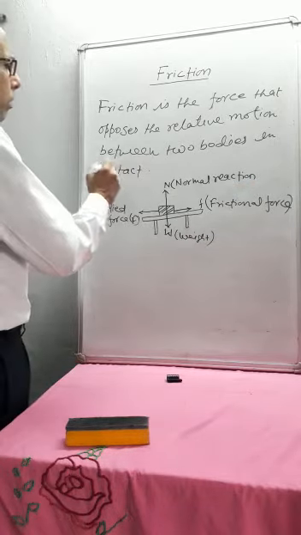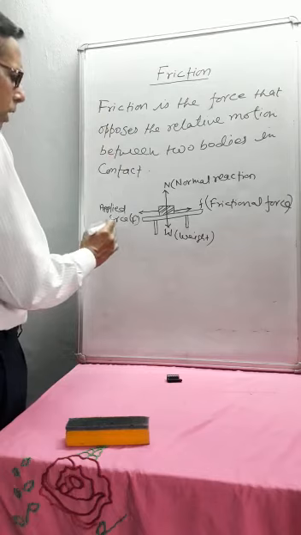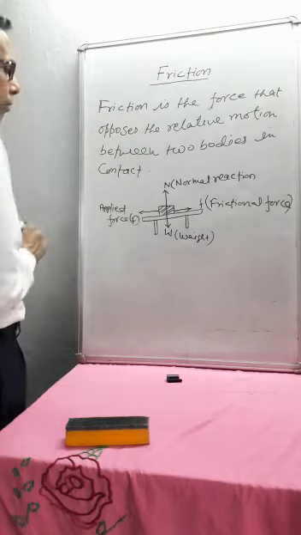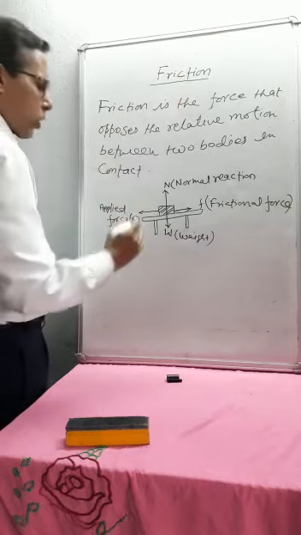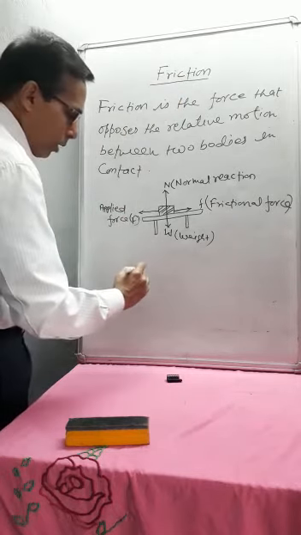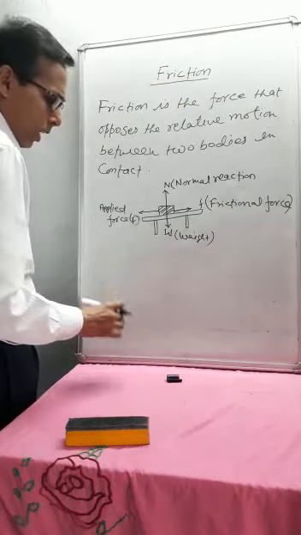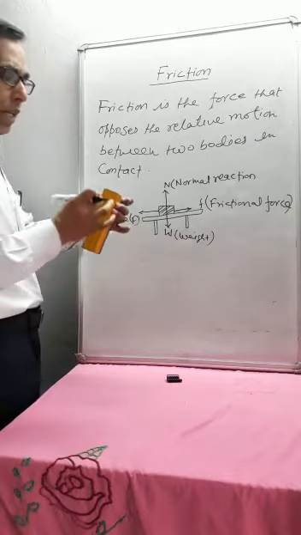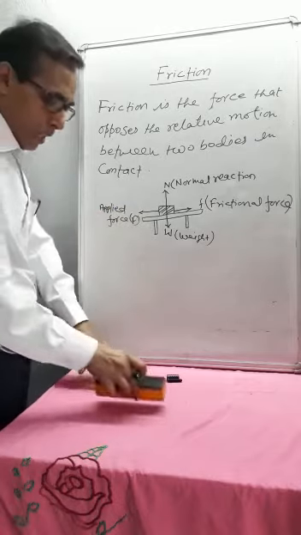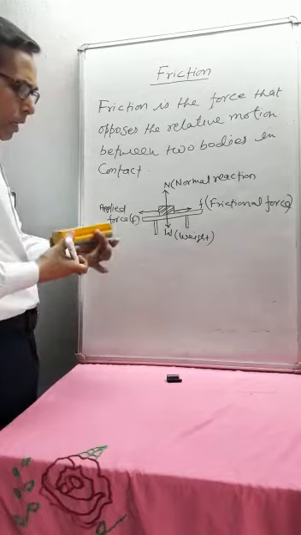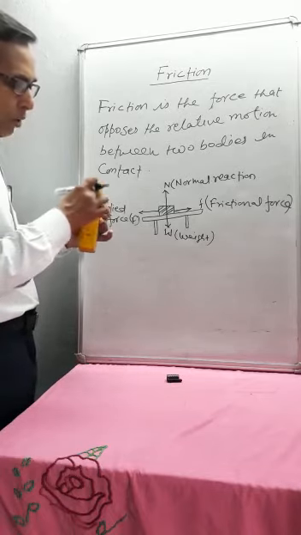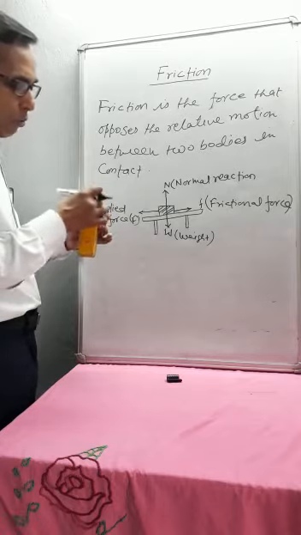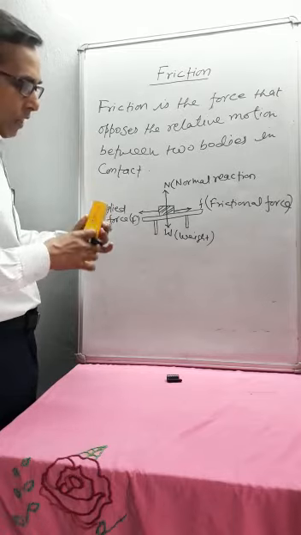Now, what are the causes of friction? There are three causes of friction. First one is interlocking between two surfaces. Suppose this is one object and it is placed over the surface of another object. If you see with the help of a microscope, the surface is not smooth, it is a rough surface.